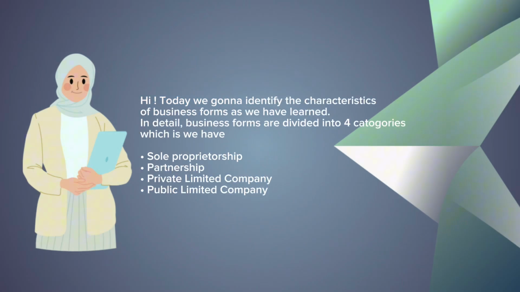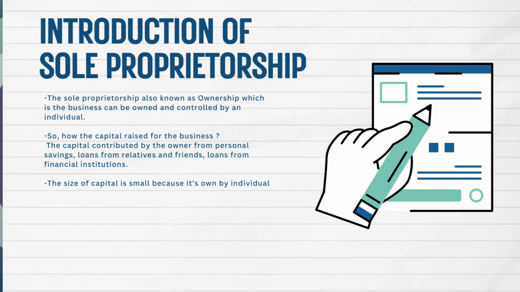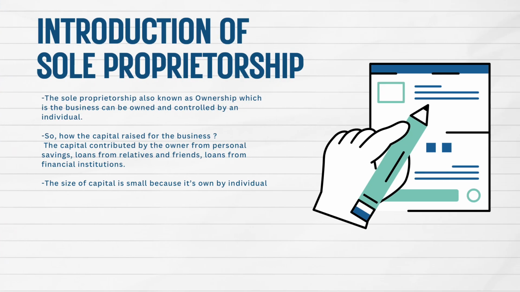Today we are going to identify the characteristics of business forms as we have learned. In detail, business forms are divided into 4 categories: sole proprietorship, partnership, private limited company and public limited company.